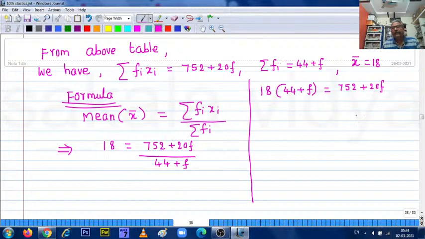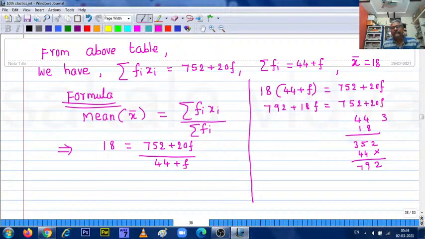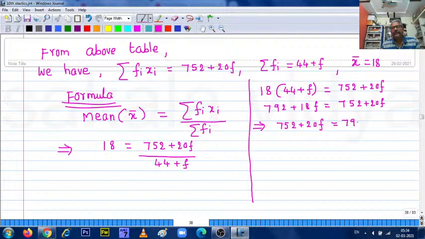So 18 into 44: 8 times 4 is 32, 8 times 4 is 32 plus 3, 352, 44. Next 297, 792. This is 792 plus 18 into f is 18f, equal to 752 plus 20f. We need to solve this equation in one variable so that we get the f value. It can be rewritten as 752 plus 20f equal to 792 plus 18f.